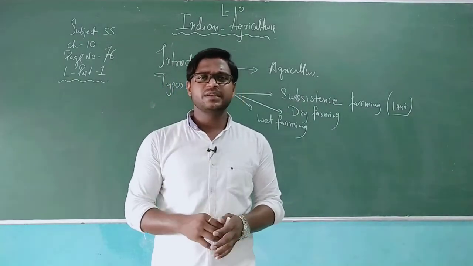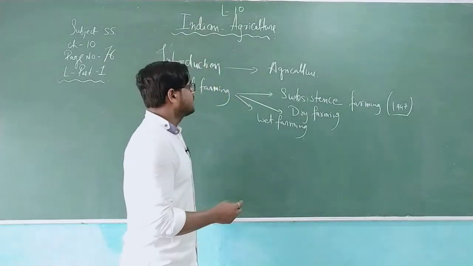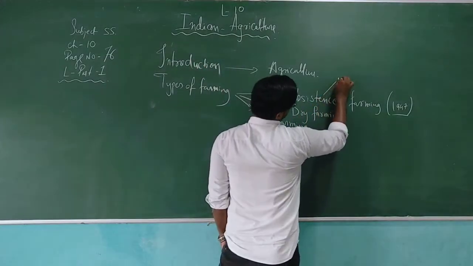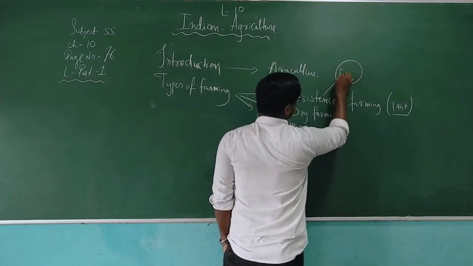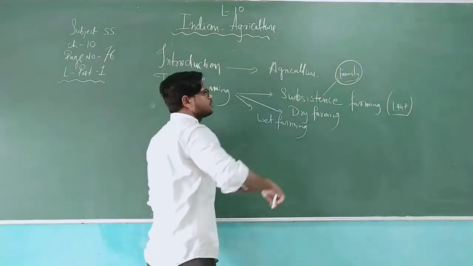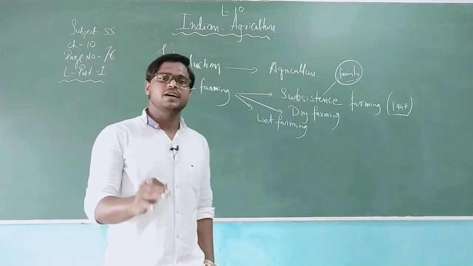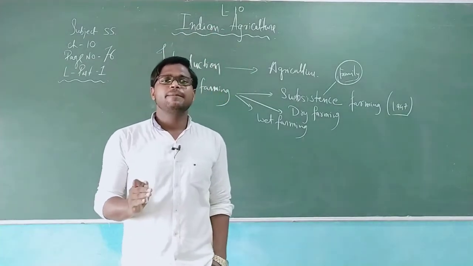If you ask me the meaning of subsistence farming, I will say that when a person is doing farming only for his own life and family, not for the nation, then that is known as subsistence farming. It is one kind of farming which provides help for only one house.